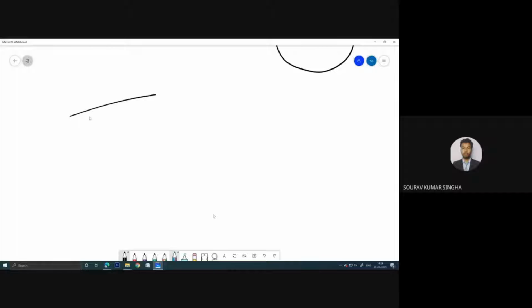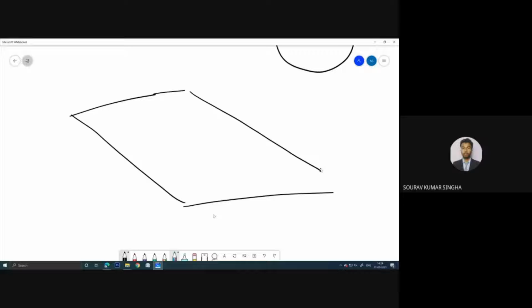Suppose we have this kind of area or zone, and we have these two places at a particular height, and suppose my compass is at this location, so this is the base point of those 2 points.